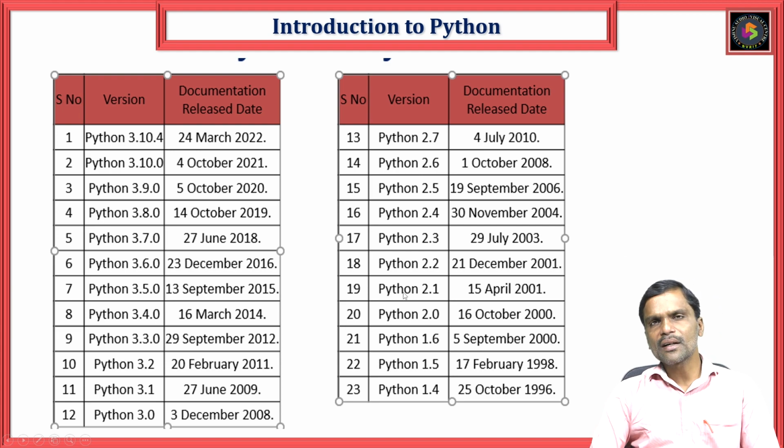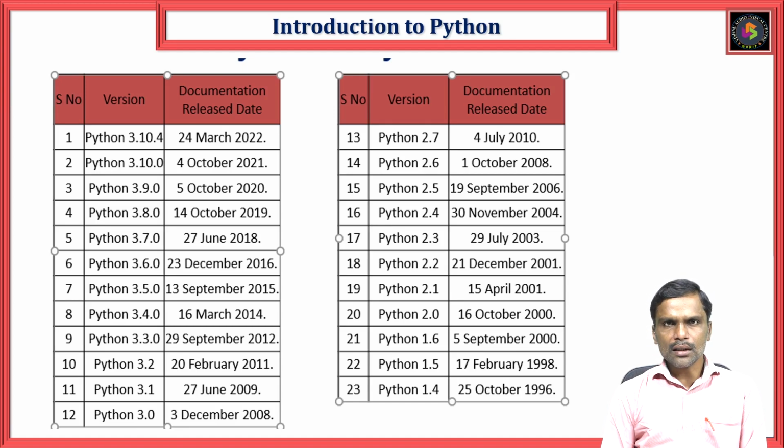So why have these different versions occurred? As I mentioned, when he developed the Python language initially, he developed it by comparing the syntax of C and C++. When we compare the present version and the first version, there is a lot of difference in the code. Initially, the first version is somewhat more like C and C++.